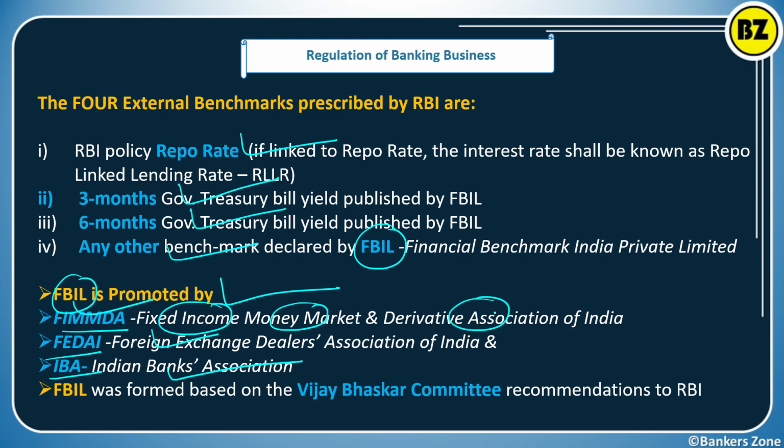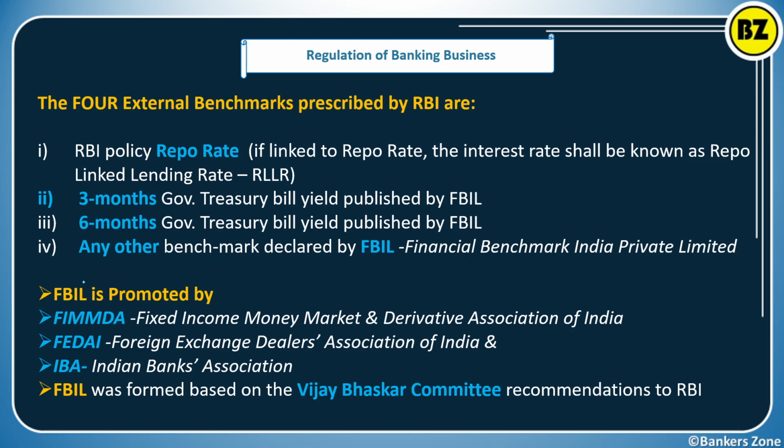These are the 3 institutions which promote FBIL. This is just for your information. FBIL was formed based on the Vijay Kelkar committee recommendation to the RBI, and it was then promoted by FIMDA, FEDAI and IBA.